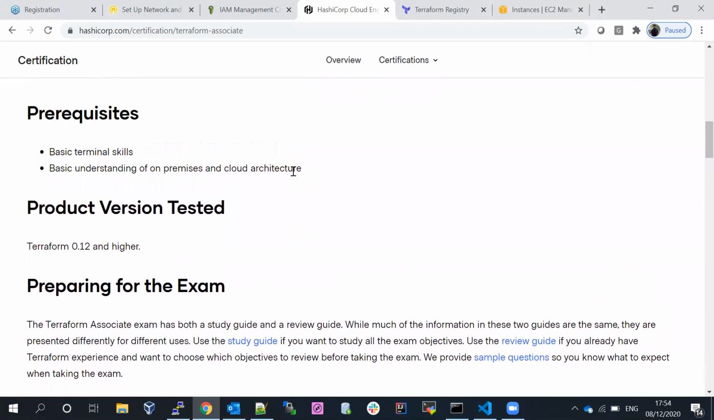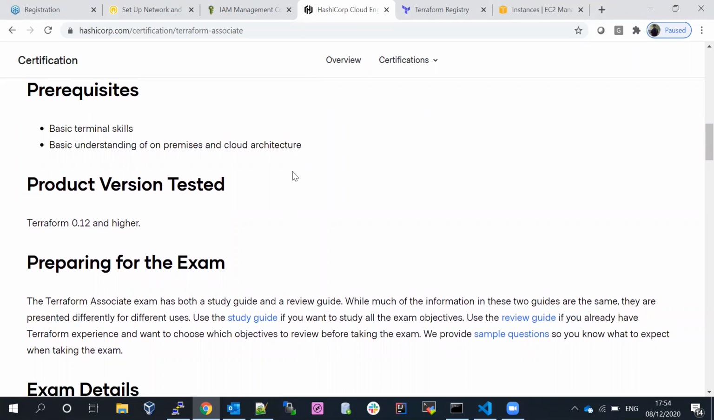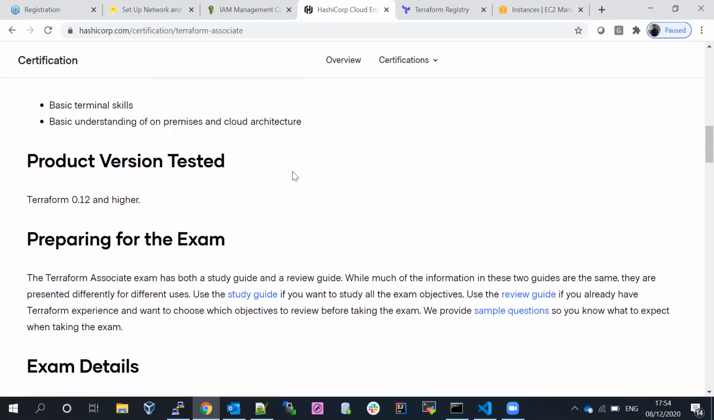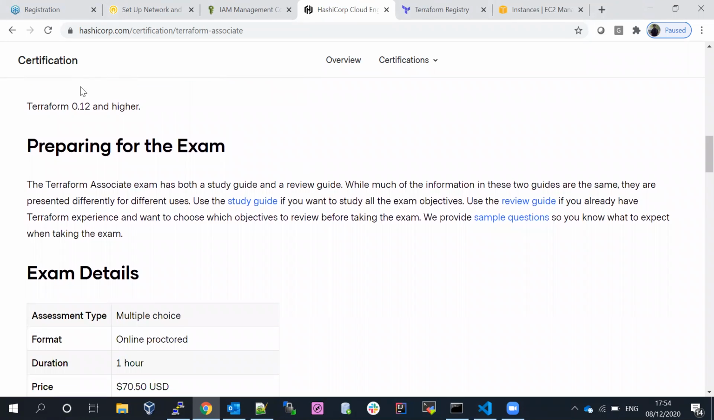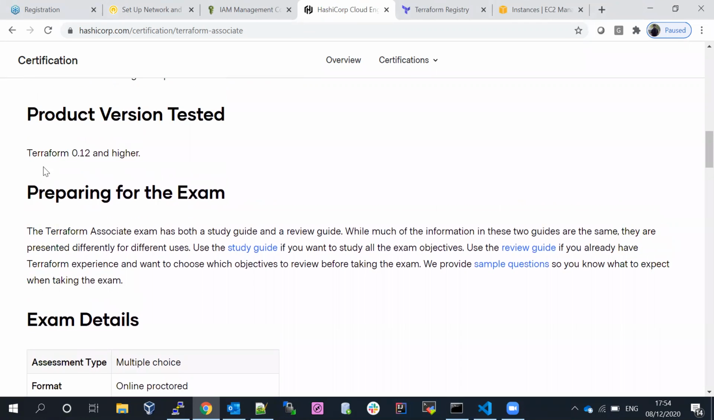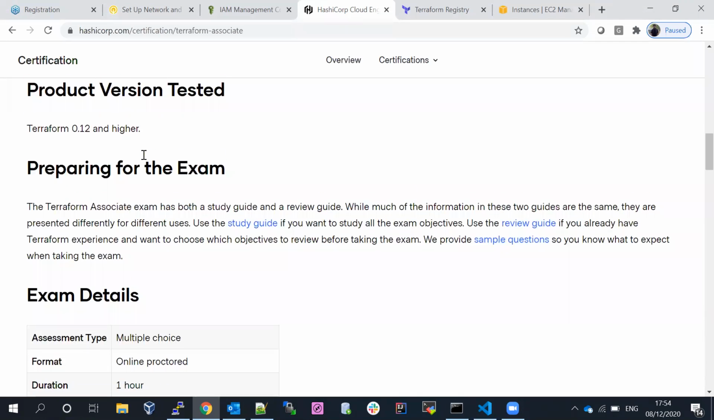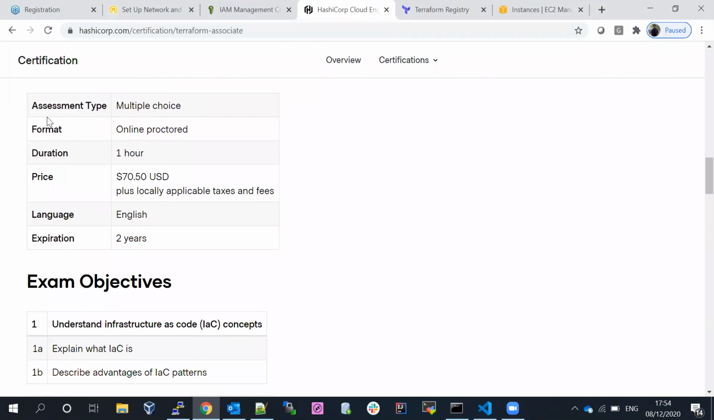Okay, let's talk a little bit about exam preparation. If you want to prepare for the Terraform Associate exam, see what the basic prerequisites are. Basic terminal skills should be required. What is meant by a provider, and what is the version? The Terraform version required is 0.12 and higher. We have the latest, 0.14, available. So if you want to go for the Terraform Associate exam, you should at least try with Terraform 0.12 or a higher version.